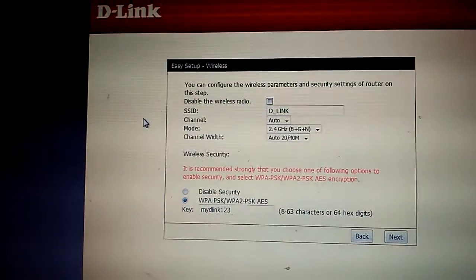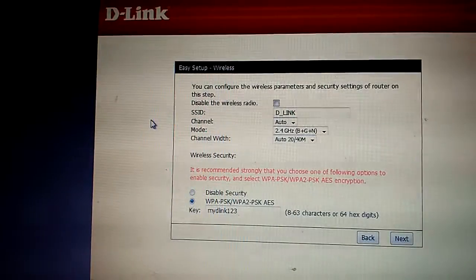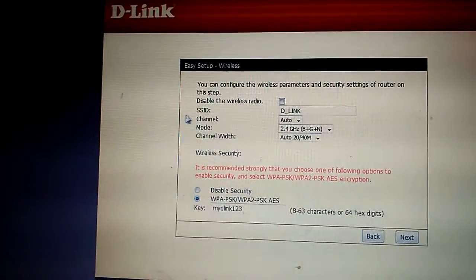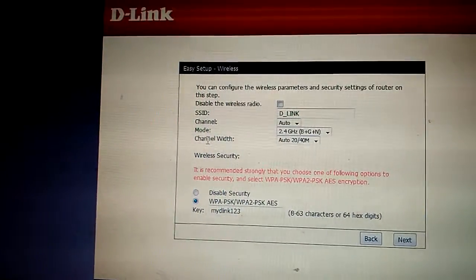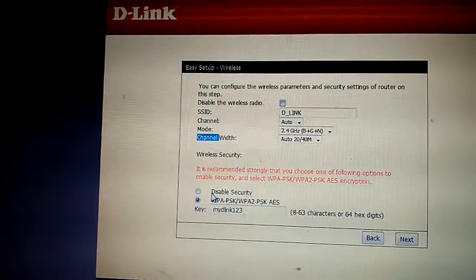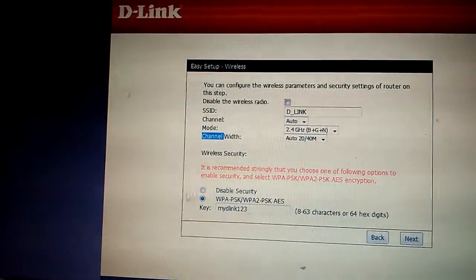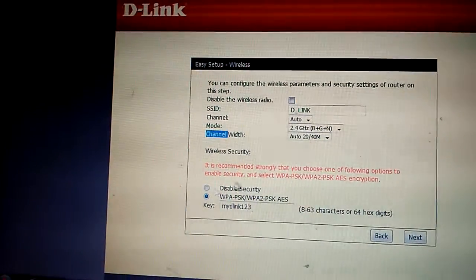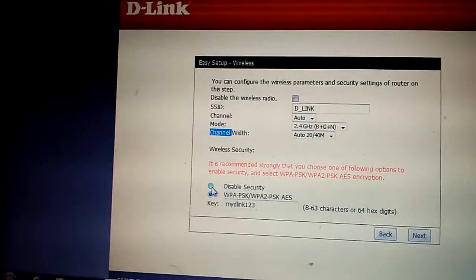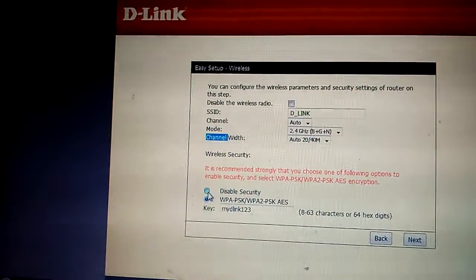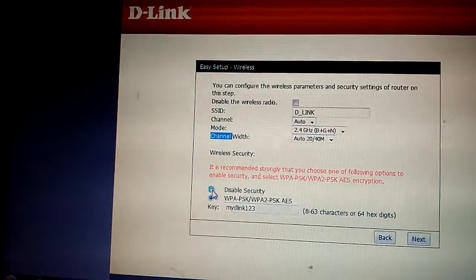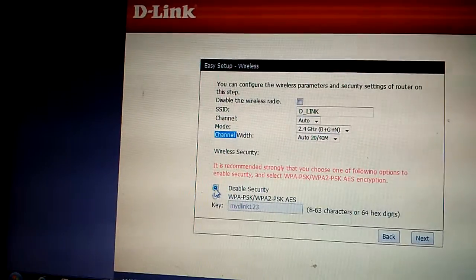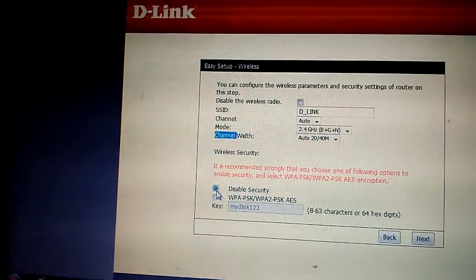This page shows your D-Link properties like SSID, channel, mode, and channel width. At the bottom of this page, these are the security options available. If you do not require security, you can disable it by selecting this disable security radio button.